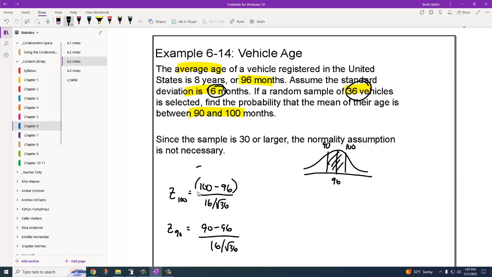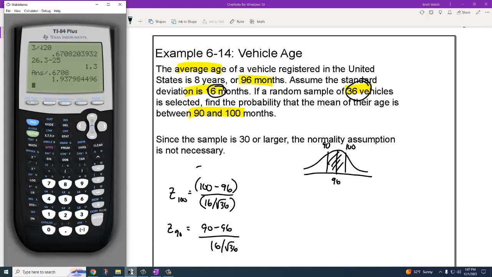You either have to put parentheses around the top and bottom, or you're going to need to calculate the top, the bottom, and then do the division. Be careful not to get lazy here. So I'm going to just use parentheses. 100 minus 96 divided by parentheses 16 divided by, the square root of 36 is 6, so I'll just type the 6 and be done.